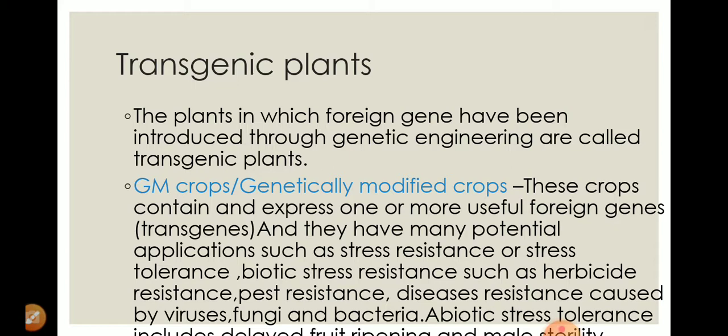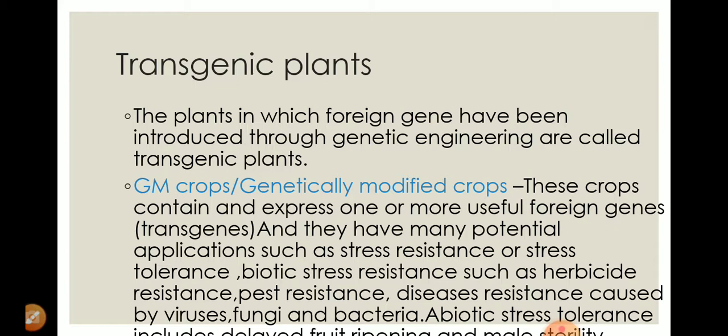Genetically modified crops are crops which have their own genes or DNA, and they also contain some foreign genes, which we call transgenes, in the plant cell. As I told you, when these foreign genes are introduced into the plant body, they express their phenotype, or they start functioning.